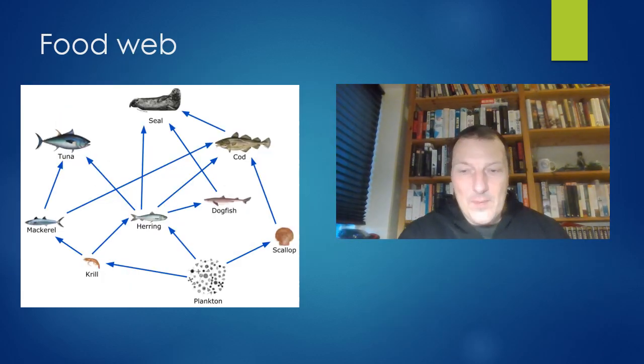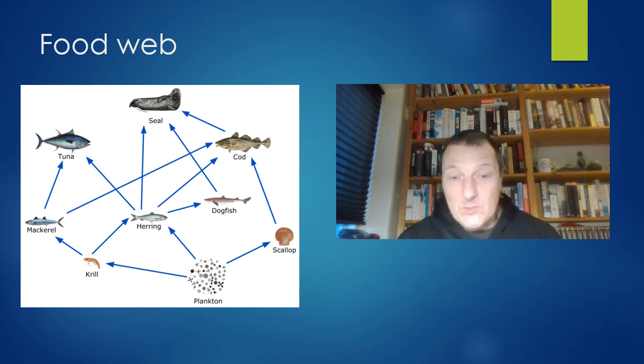A food web is the interaction of all food chains within an ecosystem. And normally when we draw them here, they are way too simplified because you can quite often have a lot of organisms affecting each other in a food web. And some of these food webs become hyper complex. But again, in our example here, we haven't drawn the sun, but the sun will be giving energy to the plankton. As we see, there's more than one organism who eats plankton, both the krill, the herring, and the scallop.